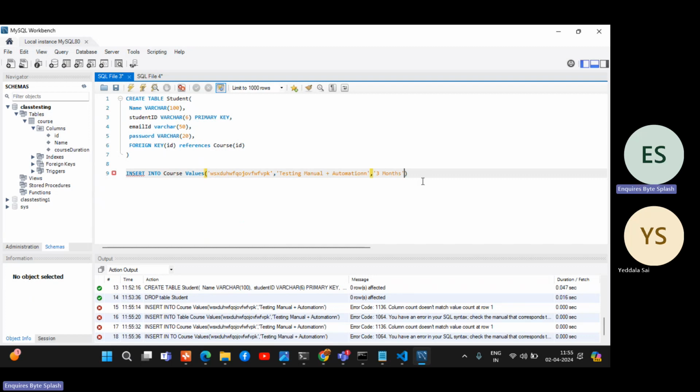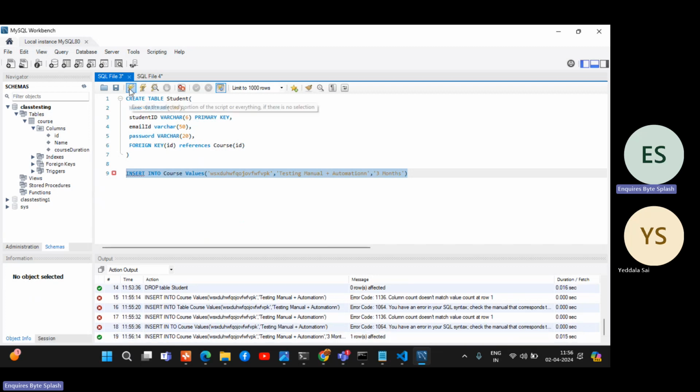So we have 3 columns. If we don't insert 3 columns, otherwise there will be an error, right? That's what it will say. If you hover on this, there is a correspondent version, so that might be an error. Insert into values, check that line, then it will say it is wrong. Now you can check, it is inserted perfectly because I gave 3 columns. If I don't give 3 columns, then definitely it won't accept.